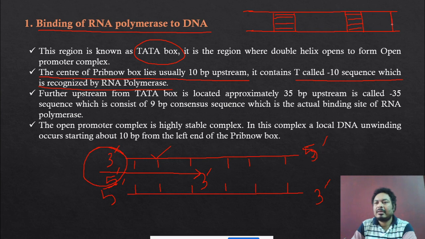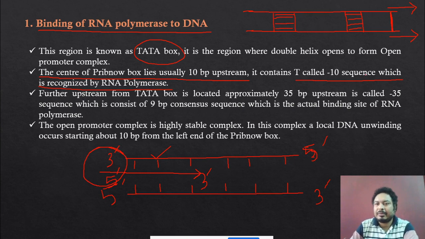And this is the start region. You can see the start region. Now what is start? Start means the synthesis of the RNA starts from this area. It started in this direction. That means the RNA polymerase has to bind in the upstream area. So this area is called the upstream area. RNA polymerase is binding in this area, and it moves in this direction.